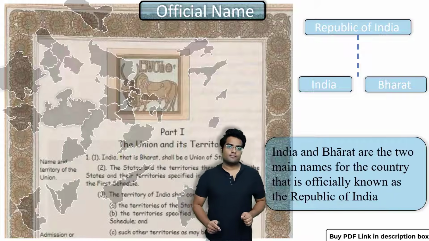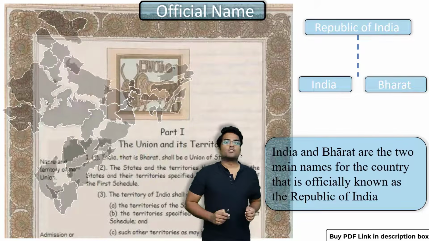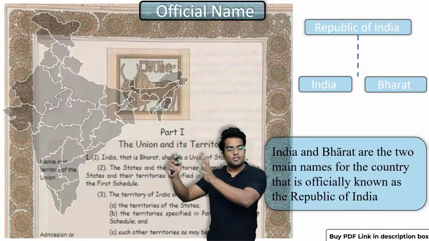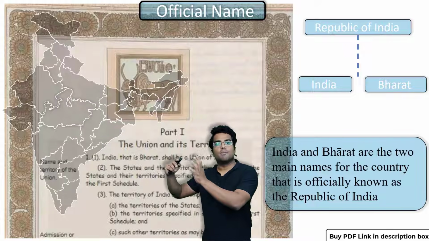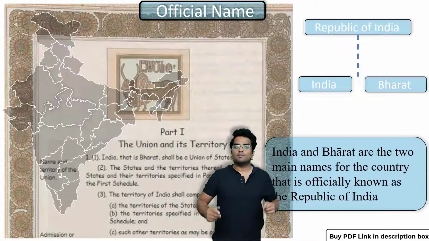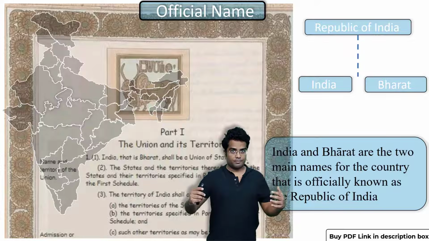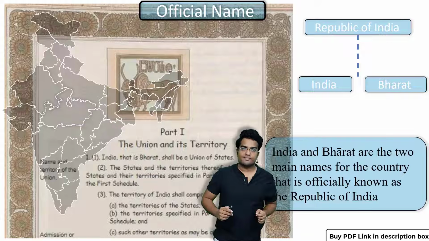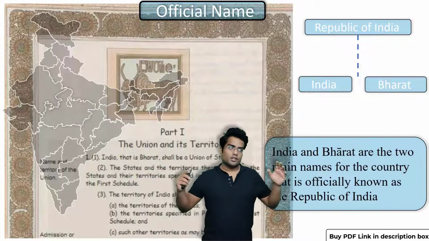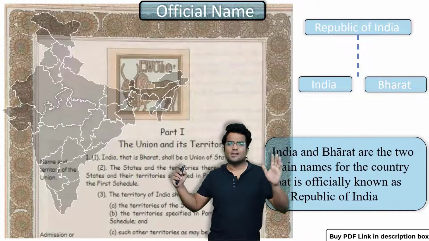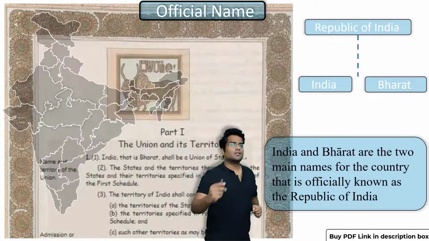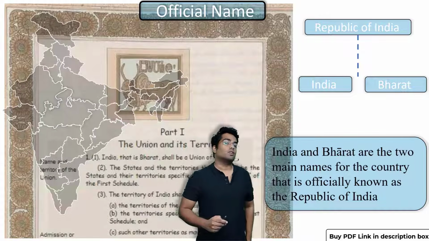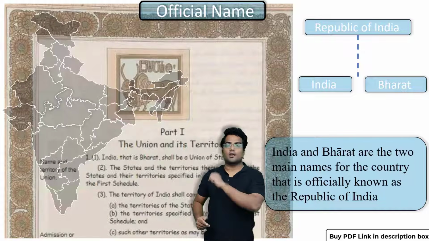Now this particular name is the official name of that WhatsApp group, and these ground rules are known as the Constitution. Now with respect to India, what is the official name and the Constitution? What is the name that is mentioned in the Constitution of India? The official name is the name that is present in the rule book that is known as the Constitution. So obviously you know that one official name is India. What about Hindustan? Is it an official name? No. The two official names of India are India and Bharat.